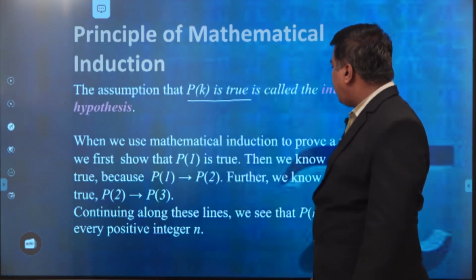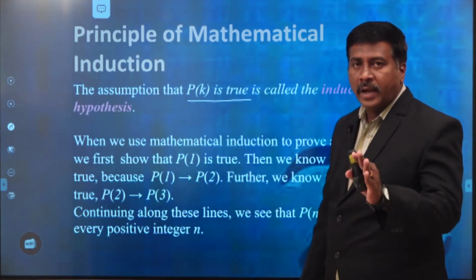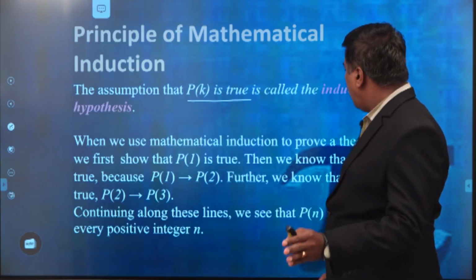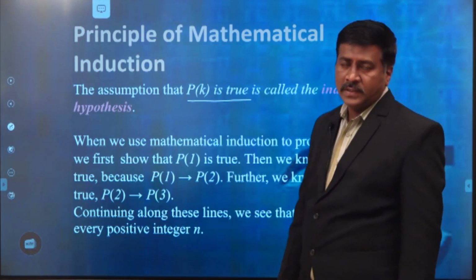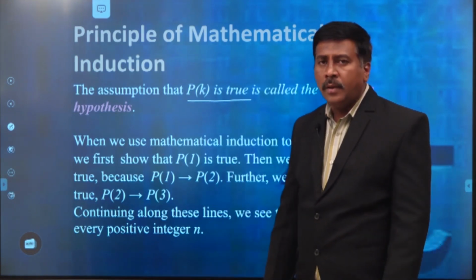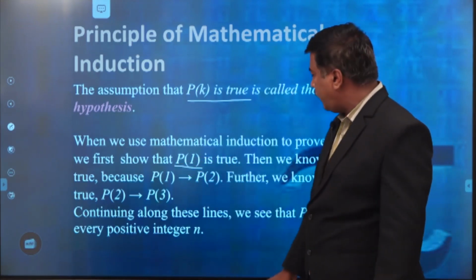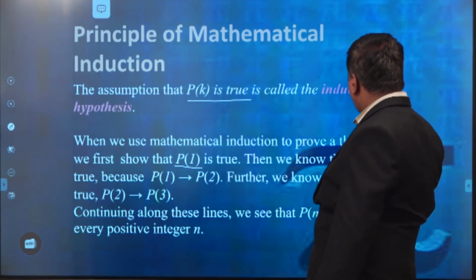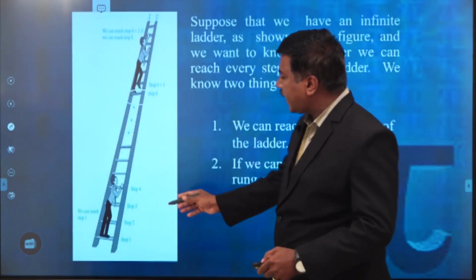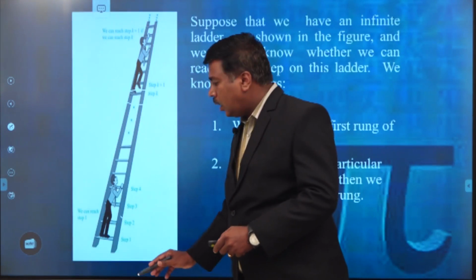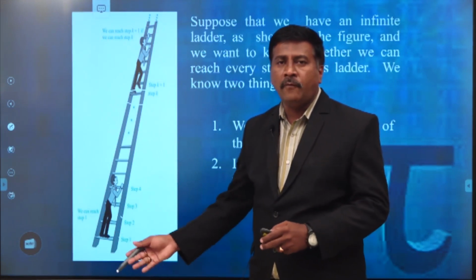Now, when we use mathematical induction to prove a theorem, we first show that P of 1 is true. That means for n equal to 1, the result is true. Then we know that P of 2 is true, because P of 1 implies P of 2. This is also another way of doing mathematical induction. For n equal to 2, we prove that P of 2 is also true. That means the same person has reached the second step also. If P of 1 happens, then automatically P of 2 happens. That means P of 1 implies P of 2.